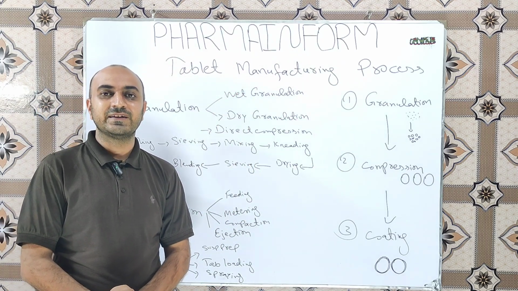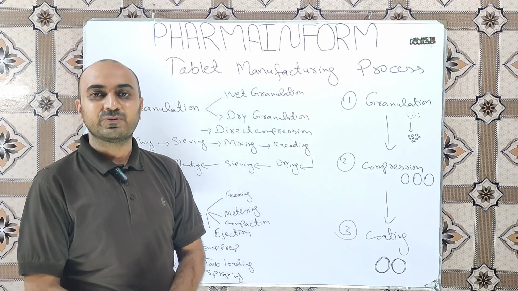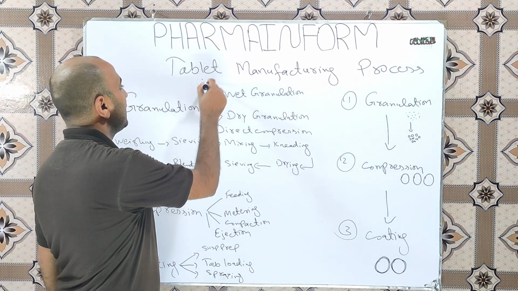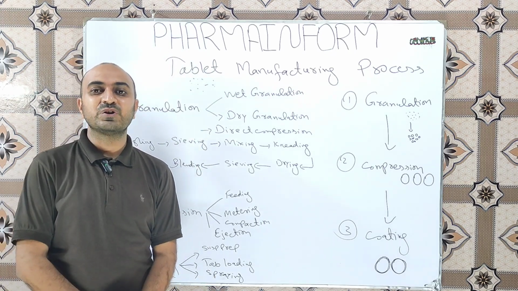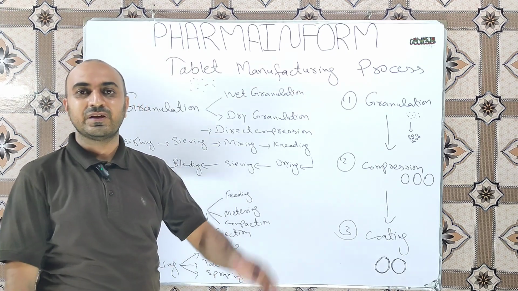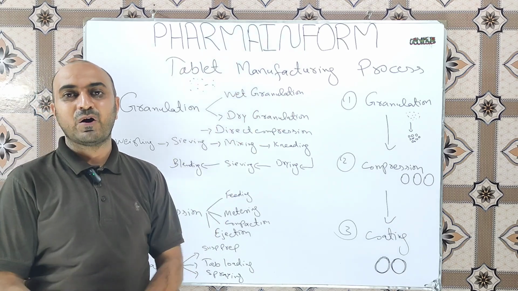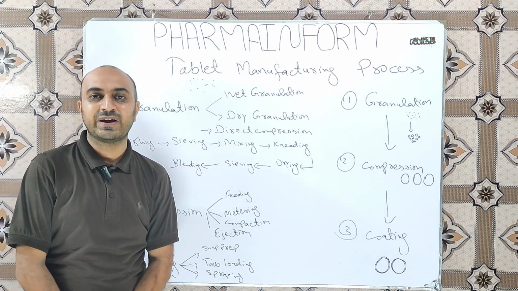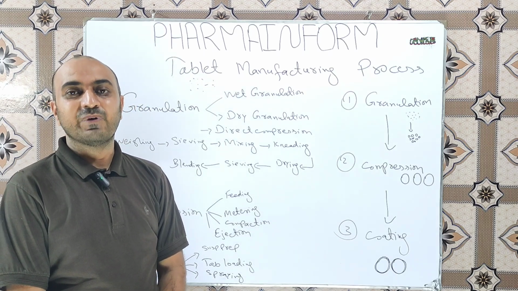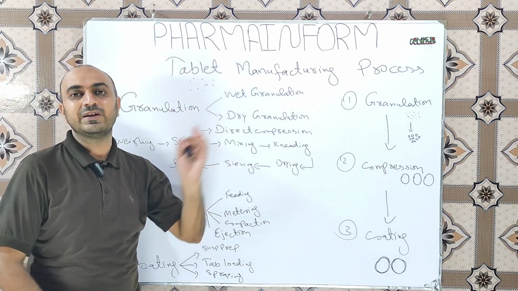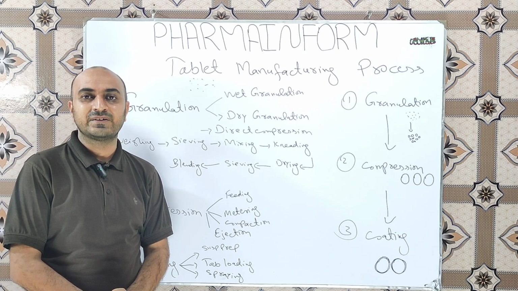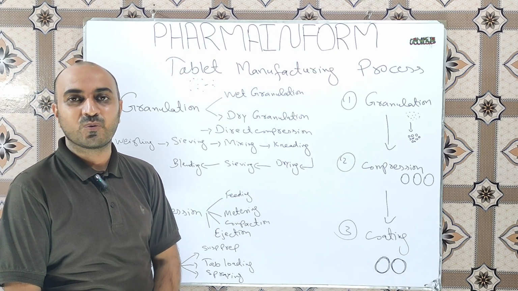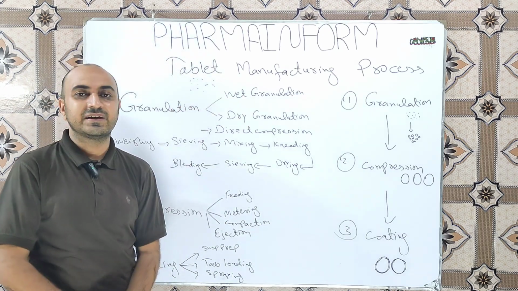For easy understanding, you must be familiar that in pharmaceutical industries, all the raw materials are in the form of fine powders, and we start our manufacturing process by dealing with these fine powders. The first stage is the granulation, where we convert these fine powders into granules. What is granulation? The process of converting fine powder particles into large agglomerates by application of pressure or by using solvent or binder solution is known as granulation.